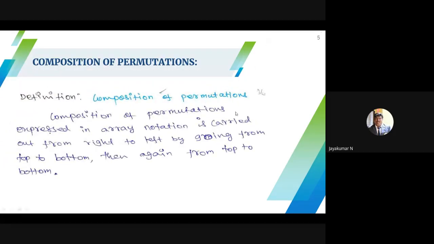Composition of permutations in array notation is carried out from right to left, going from top to bottom, then again from top to bottom.